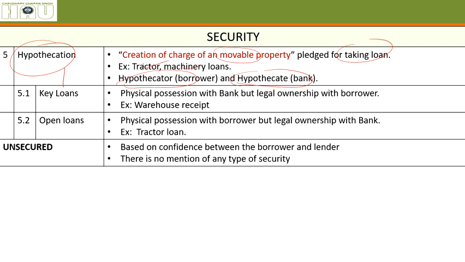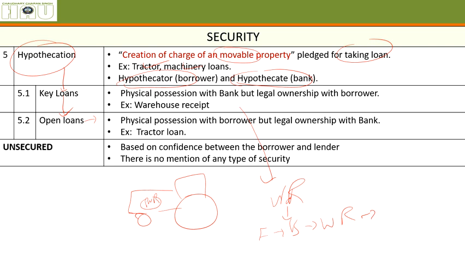Tractor or machinery loans. First type is key loans and second type is open loan. Open loan, simply remember the tractor example, with PNB written on it. The farmer is using it, but the legal ownership is with the bank. And key loans, remember the warehouse receipt. The farmer will go to the bank, give the warehouse receipt, get a 75% loan, but the bank cannot sell that produce. It has the physical possession of it because it has the warehouse receipt, but they cannot sell it, and the legal ownership of that stuff stored in the warehouse remains with the farmer.